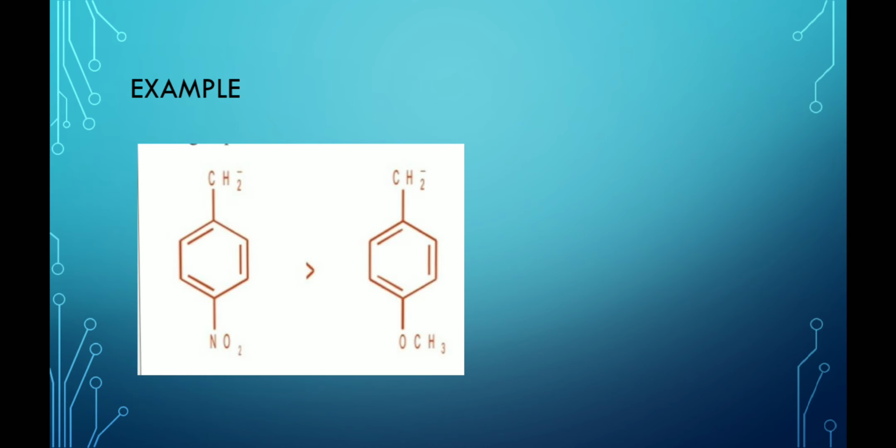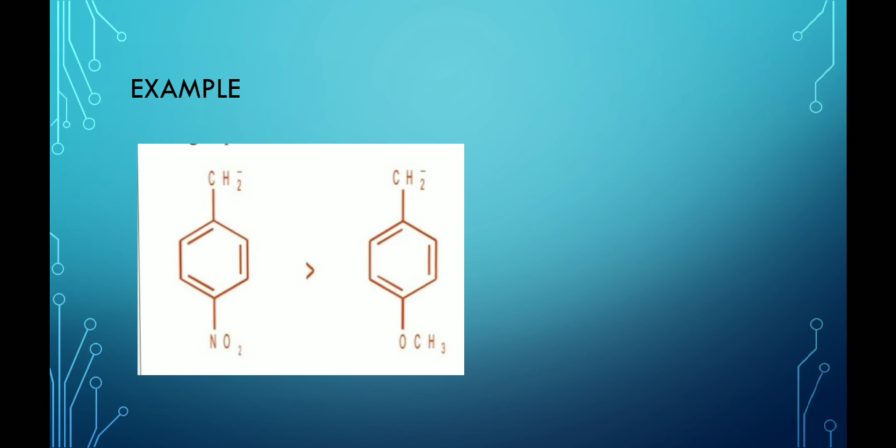Here is the example. The para-nitrobenzyl carbanion is more stable as compared to the para-methoxybenzyl carbanion because the nitro group is an electron withdrawing group which withdraws the electron from the aromatic ring, and the aromatic ring withdraws the electron from the anionic carbon. Therefore, the electron density on the anionic carbon decreases, which leads to the greater stability.